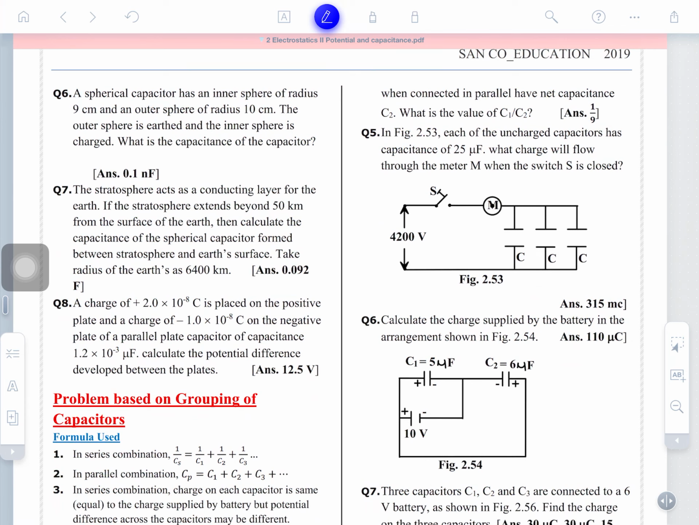A lot of questions are there; 1 to 5 you will solve. Tomorrow we will discuss the numerical questions on this.